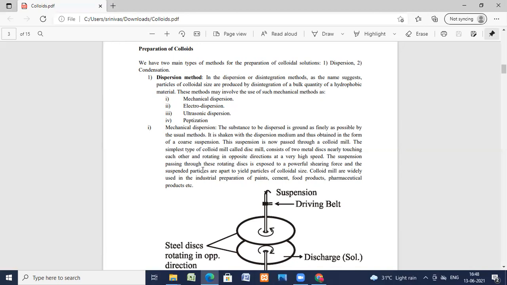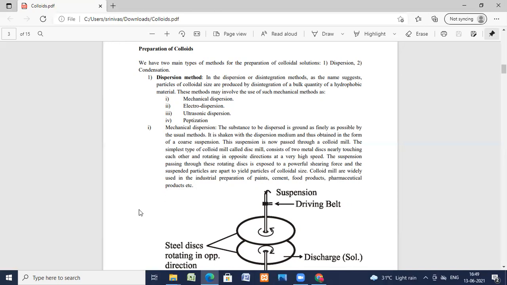The suspension passing through this rotating disc is exposed to powerful shearing force, and the suspended particles are broken apart to yield particles of colloidal size. Colloid mills are widely used in industrial preparation of paints, cement, food products, and pharmaceutical products, etc.